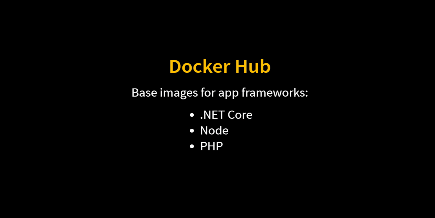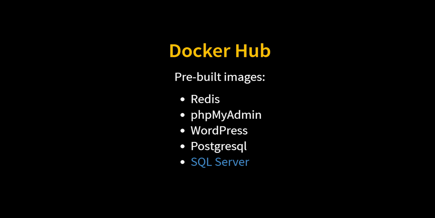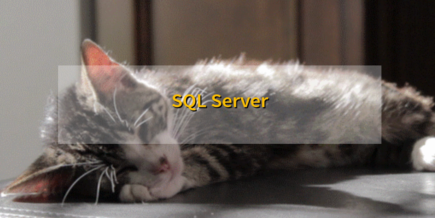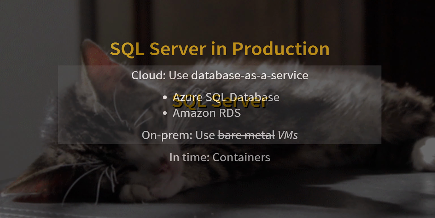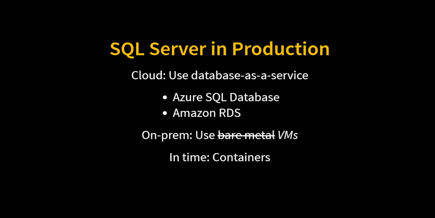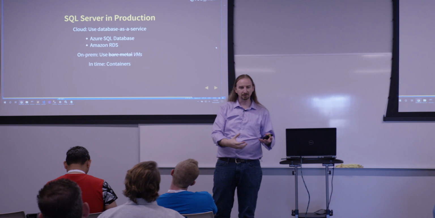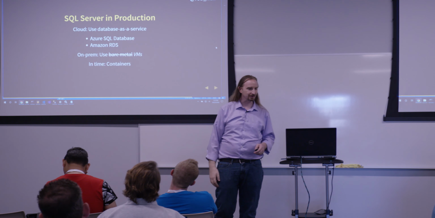So I can pull down base images for like .NET and Node and PHP, and I can start to build out these containers as a developer. Towards the database realm, we can also pull down images for Redis or PHPMyAdmin or WordPress or Postgres. Or in this case, we're going to use SQL Server. SQL Server running on Linux is binary compatible with the SQL Server engine running on Windows. So by leveraging the SQL Server engine on Linux to do this automation piece, we can then hand our developers an image that has the database baked into it.